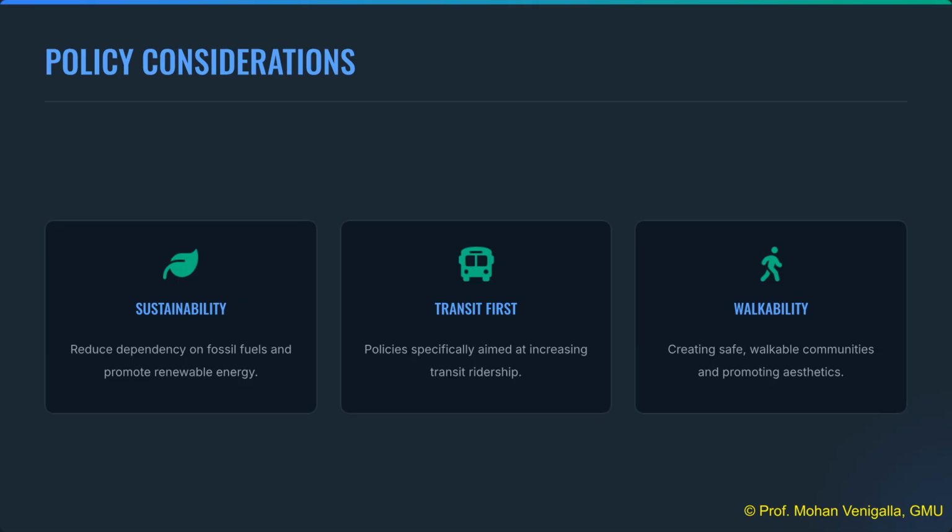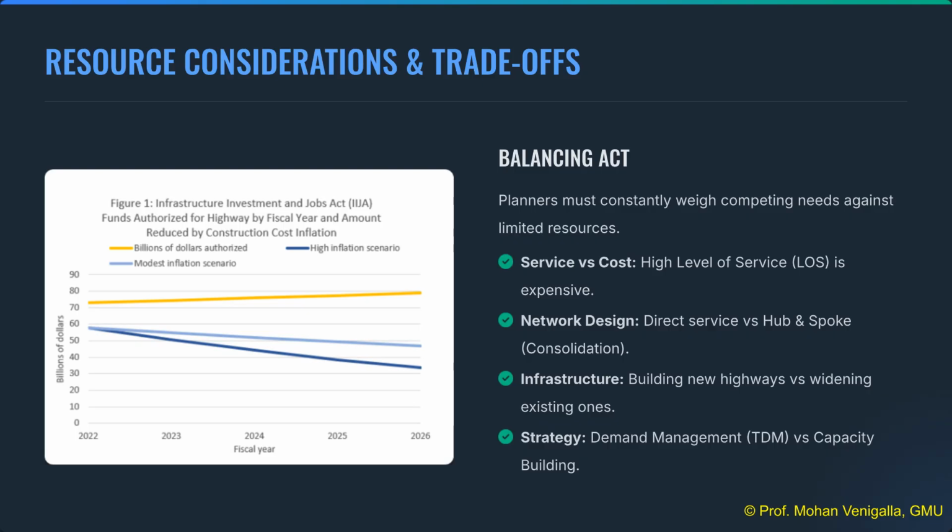Key policy considerations today include sustainability to reduce fossil fuel dependency, implementing transit-first policies to boost ridership, and improving walkability for accessible communities. Planners face trade-offs, such as balancing high level of service against high cost, choosing network designs, and selecting strategies like demand management versus capacity building.